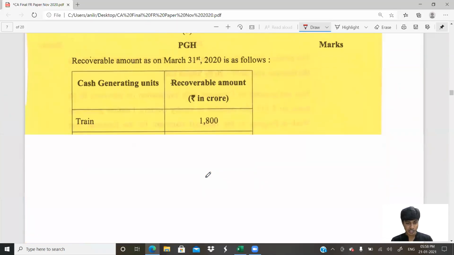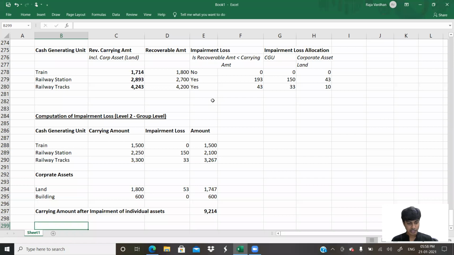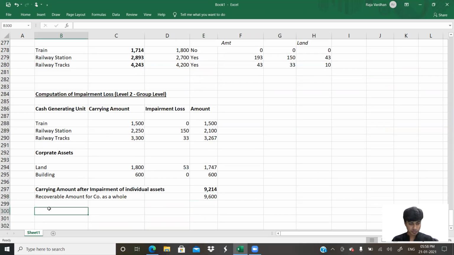That is given to us here. What is the recoverable amount for the company as a whole? 9600. Let's take 9600 rupees. Now check which is more. When is it impairment? It is impairment only when the recoverable amount is lesser than the carrying amount. So the impairment loss is 0.